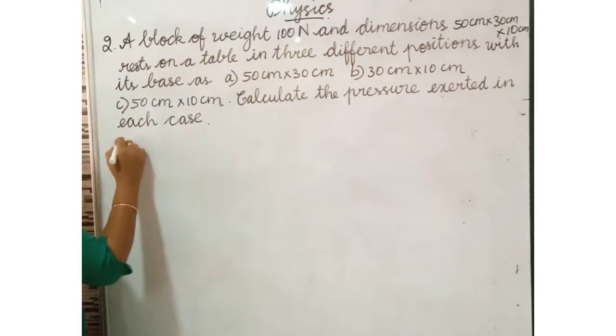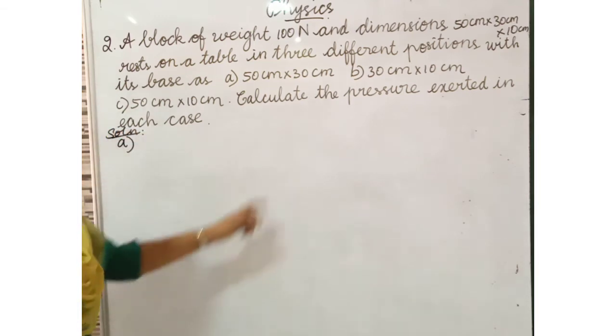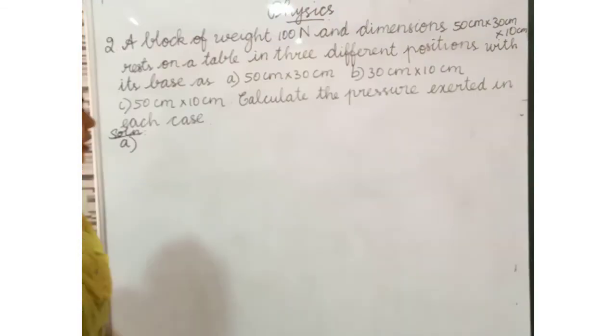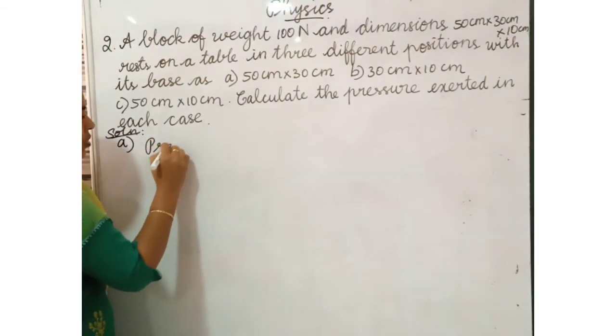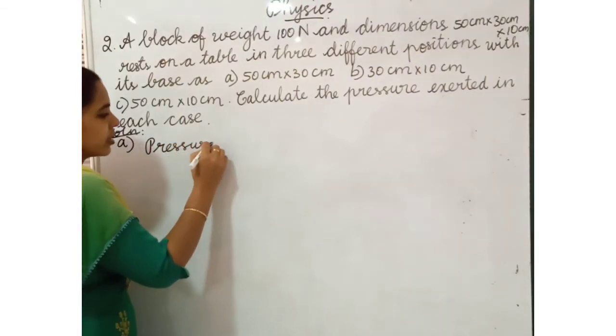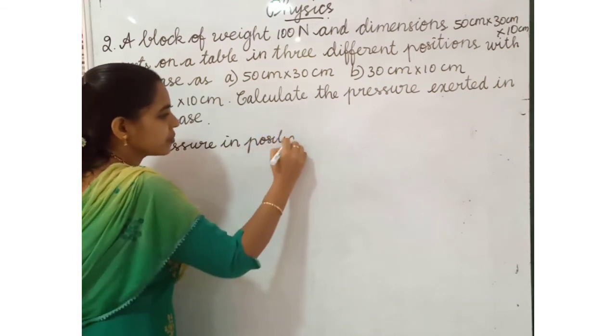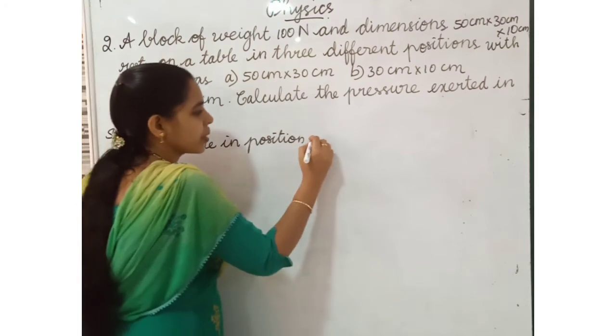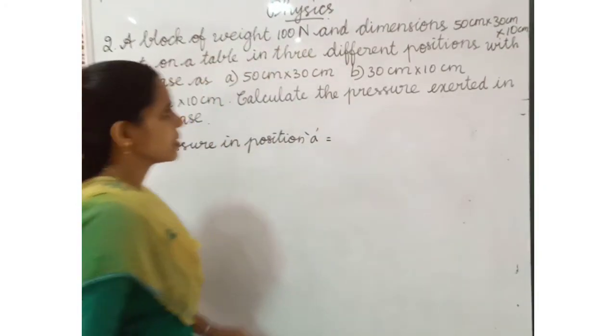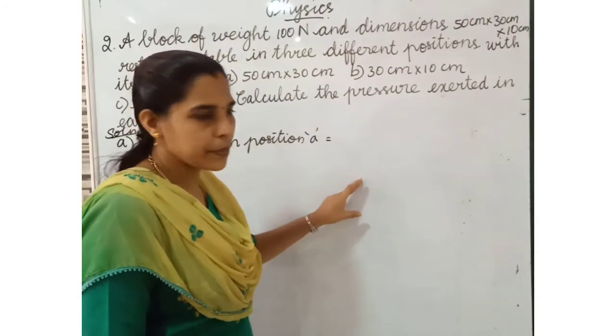First one, A. Solution. For A, we have to find the pressure. Pressure in position A is equal to force divided by area.